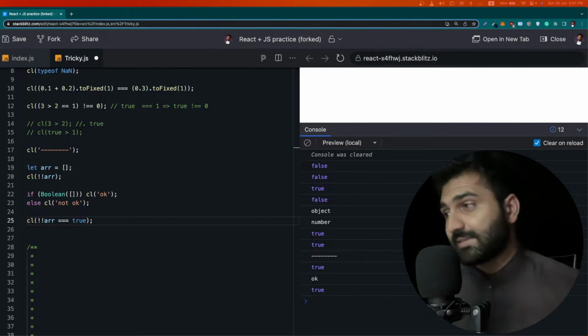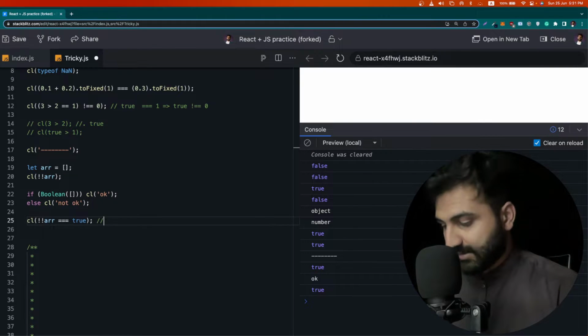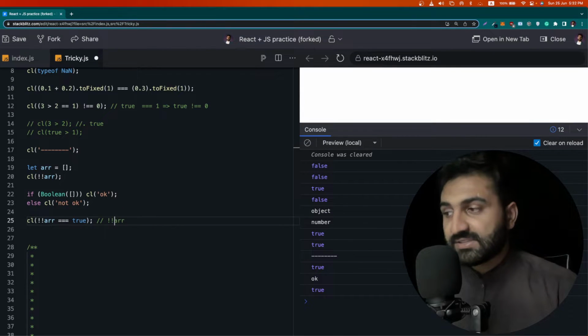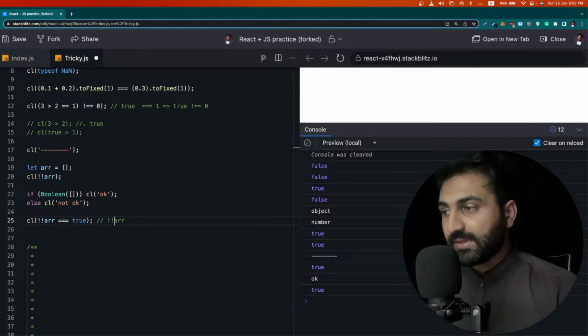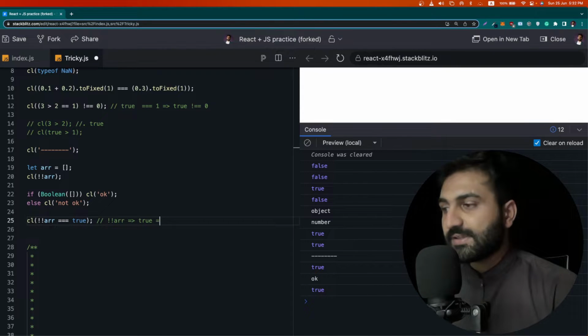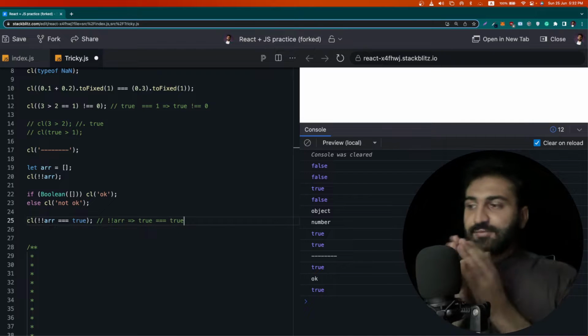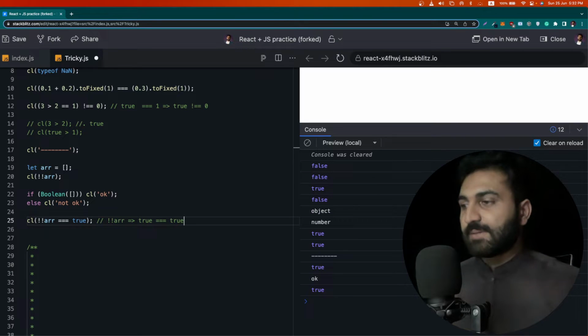And now why is this being output as true? If you check out the first section, exclamation array, this is being evaluated as true because we are using a truthy expression here. The array is holding some address, some pointer, so it will be evaluated as true. And when this true is compared to true, it eventually outputs true. That's why this whole expression is evaluated as true.